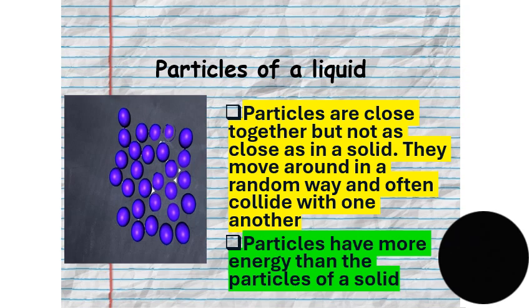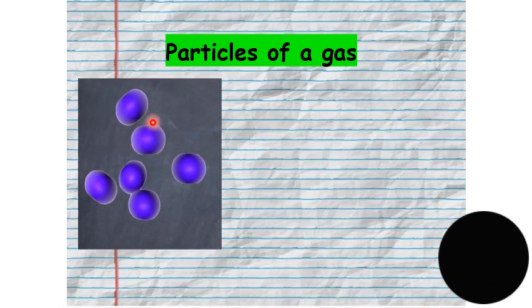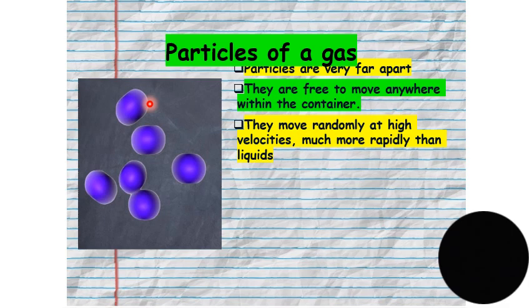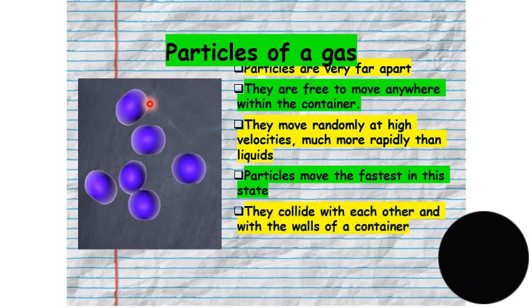Now we will look at the particles of a gas. The particles of a gas are very far apart, as we can see here, and they are free to move anywhere within the container. They move randomly and they move at very high velocities. They move more rapidly than liquids. It is important to know that the particles move the fastest in this state because they have more energy and more space, so they move more quickly in this state.